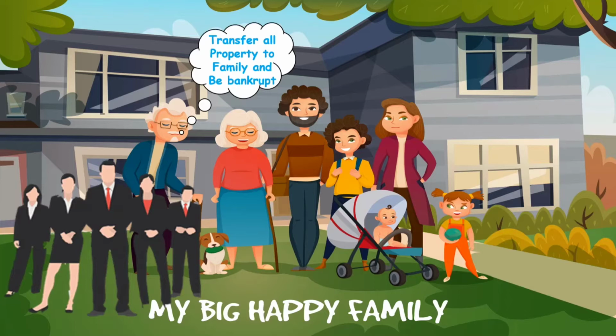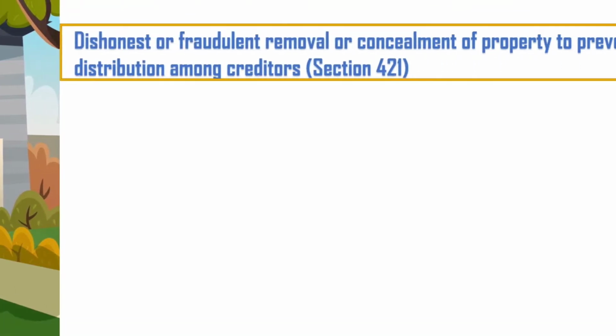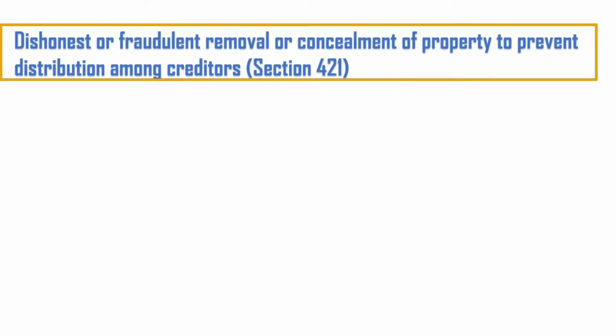So don't you think it is wrong that the creditors will not get anything and his family will be getting everything from his property? And the problem here is that the lawmaker also considered that, so he made a section called section 421, that is dishonest or fraudulent removal or concealment of property to prevent distribution among creditors. So here, first of all, read dishonest or fraudulent removal or concealment of property to prevent distribution among creditors.